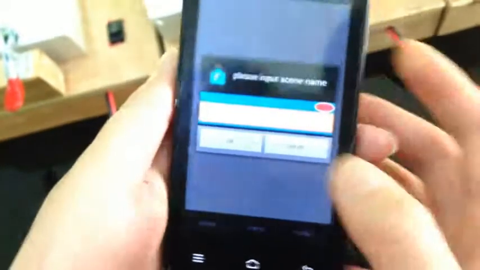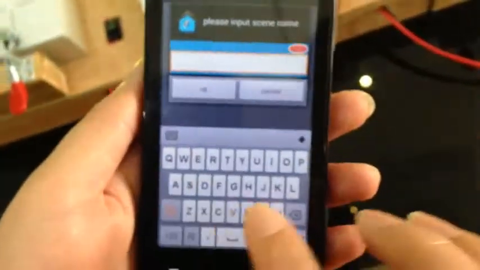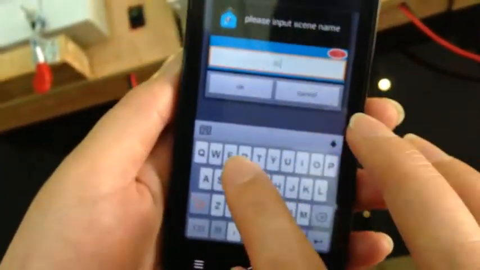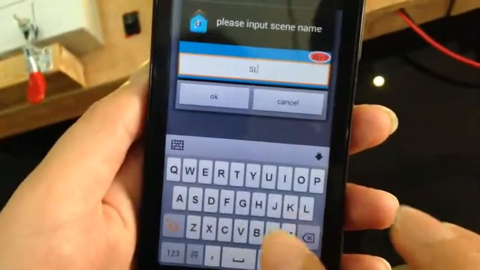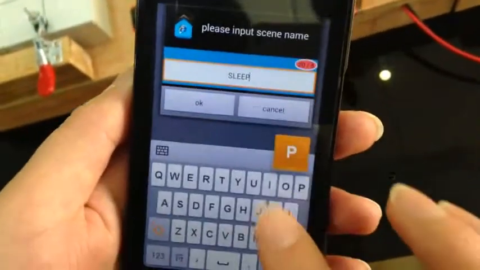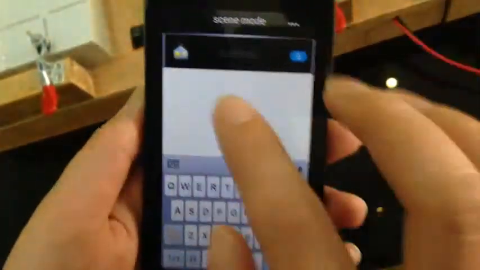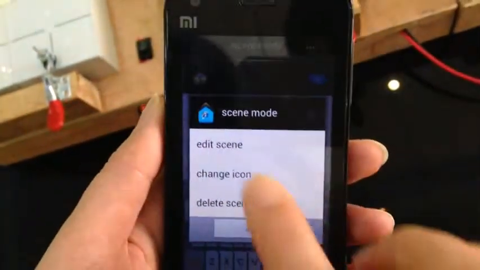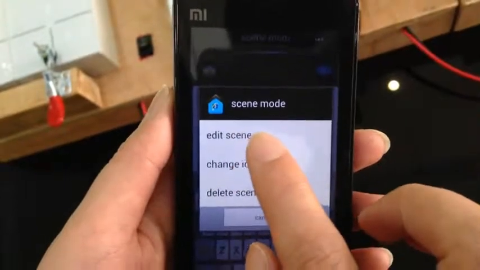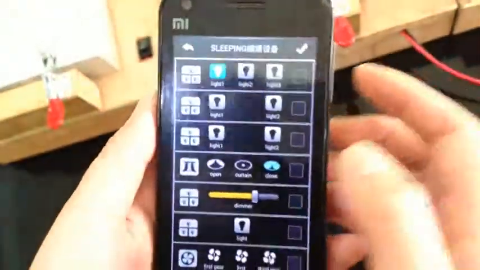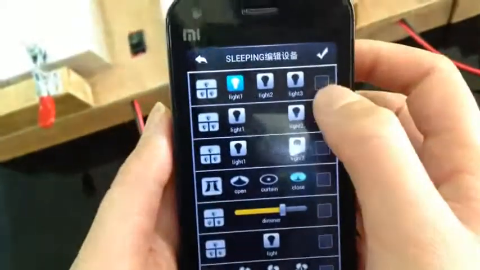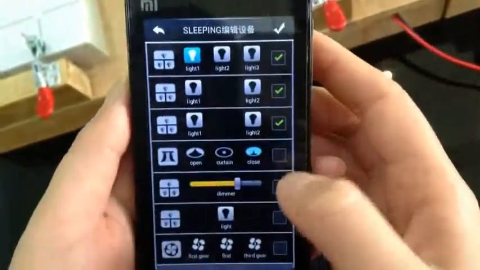We also can set a scene. We input a name, for example, sleeping. Edit scene. All the devices will be listed here. You just tick behind it.